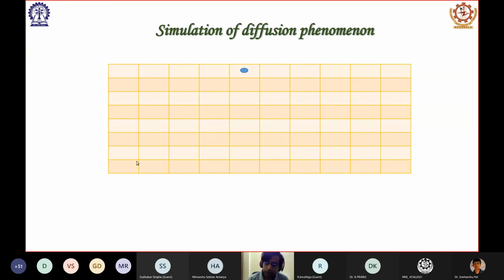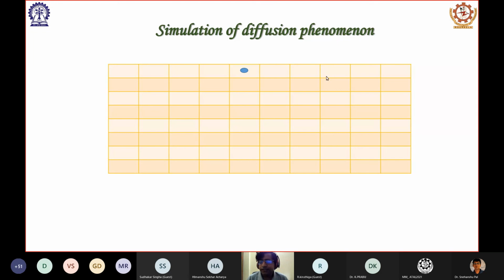One-dimensional diffusion comes from a one-dimensional random walk. Suppose I have a particle present here. I start from this position and call it the zero position. This is +1, this is +2, +3, and on the left the positions are -1, -2, -3 and so on. In every iteration, this point can either go towards the right or towards the left, with equal probability.